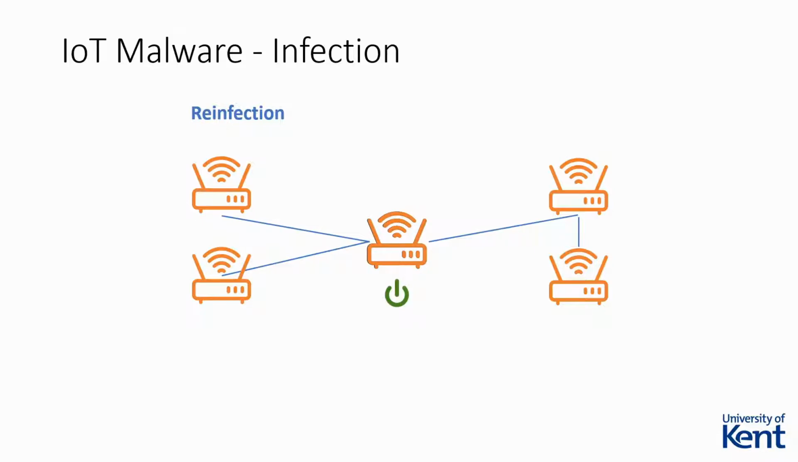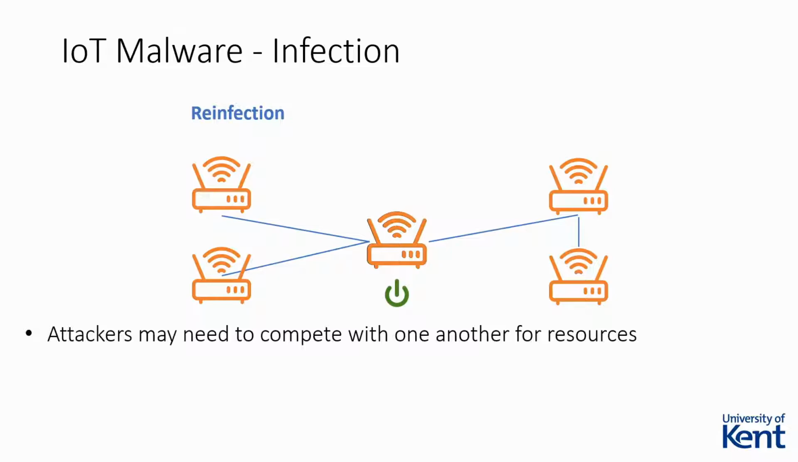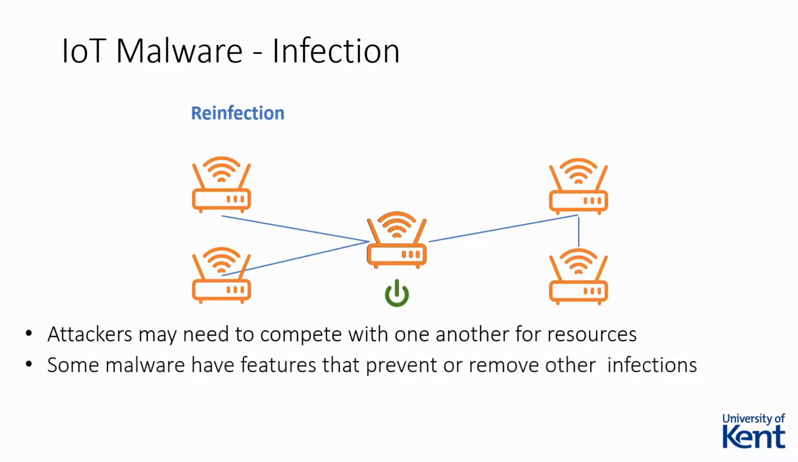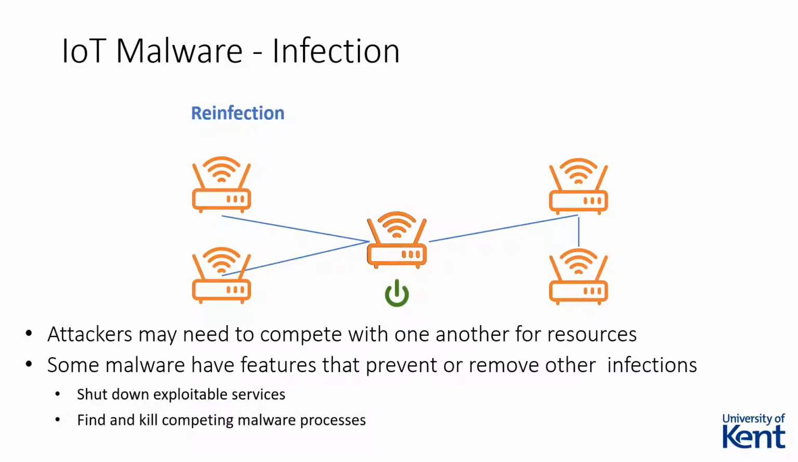As most IoT malware does not attempt to make persistent changes, attackers instead need to compete with one another to find new victims and retain control of infected devices. Some malware even adds features that prevent or remove other attackers' infections, such as shutting down vulnerable services to prevent exploitation, or killing competing malware processes.